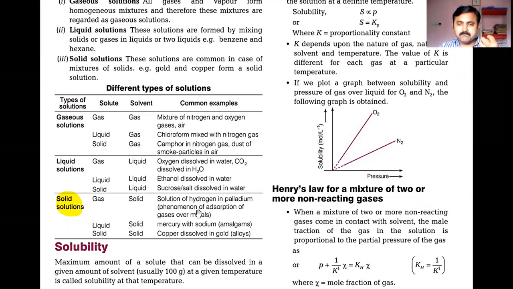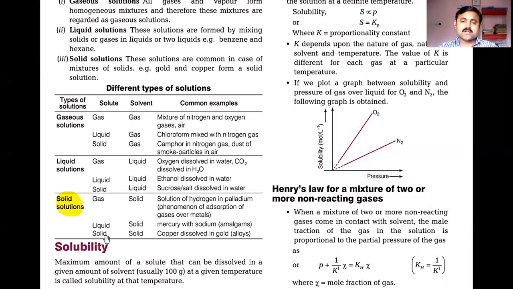So palladium metal is in contact with the gas in the mixture. So that phenomenon is called as occlusion. The other one, liquid solid. So liquid is small quantity mercury, solid is large quantity sodium. Then we can prepare the solid solutions that are called as amalgams. Most important thing in the chemistry, amalgam is a terminology we will use that comes under actually the solid solutions.